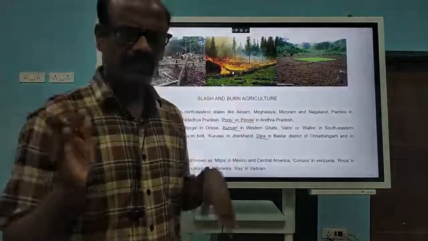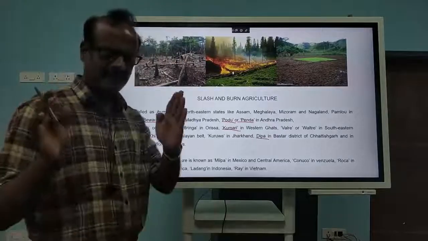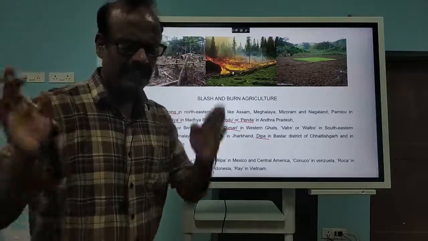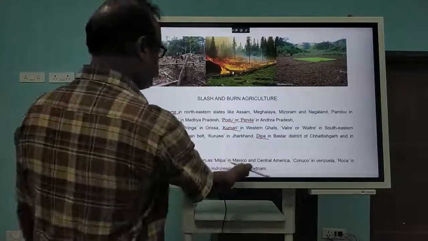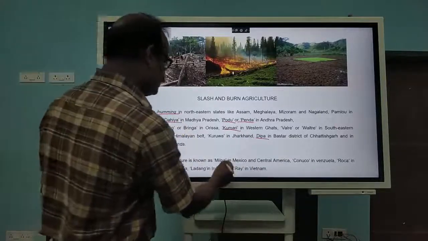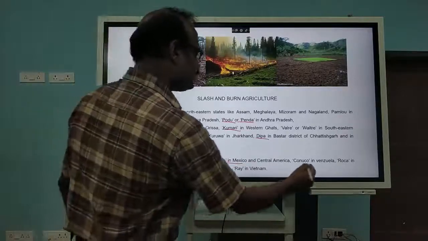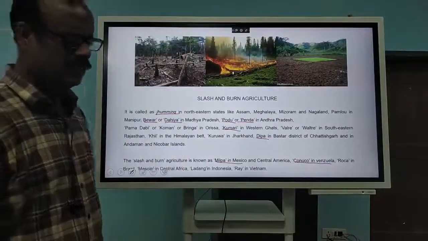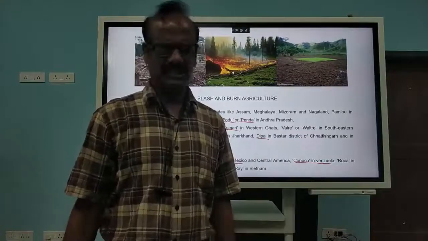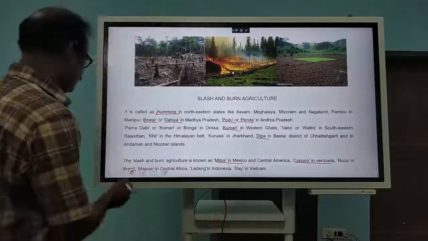So this is shifting agriculture, and it is practiced mostly in forest areas and hilly areas. Even in other parts of the world it is practiced, and it is called milpa in Mexico and Conuco in Venezuela. Not only in our country, all over the world it is there. It is practiced by the tribals, and that is called slash and burn agriculture.